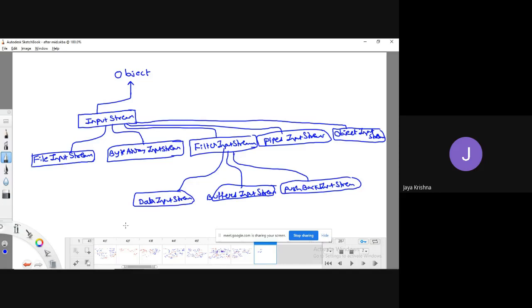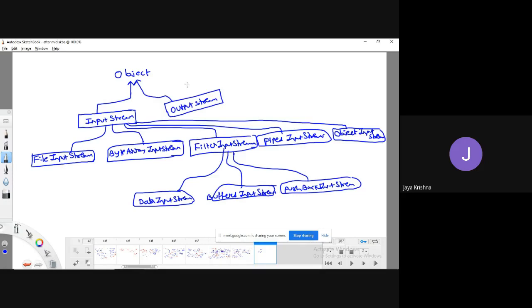For the time being, try to remember these are all the various kind of classes which are meant for particular purpose while working with, to give input to the Java program. That's it. Okay, and there is one more kind of class. That class we call as output stream. For this, the superclass is what? Object only.